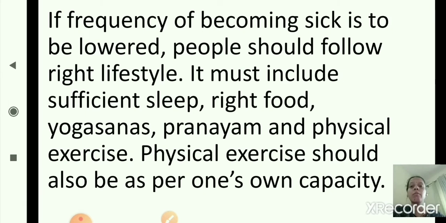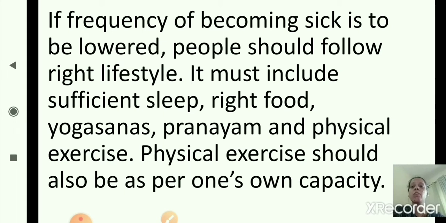So if we want to lower the frequency of becoming sick, people should follow the right lifestyle. The right lifestyle includes sufficient sleep, right food, yogasana, pranayam and physical exercise. Physical exercise should also be as per one's own capacity.